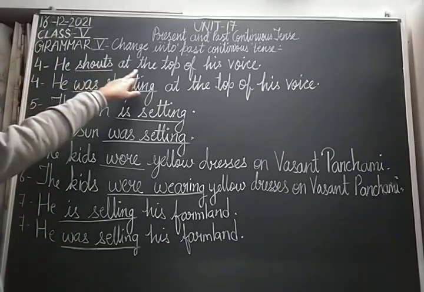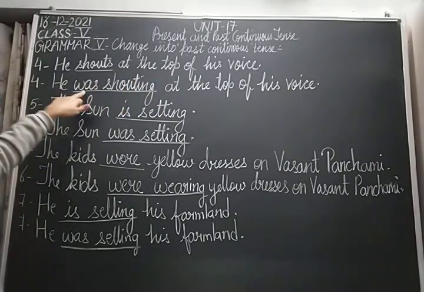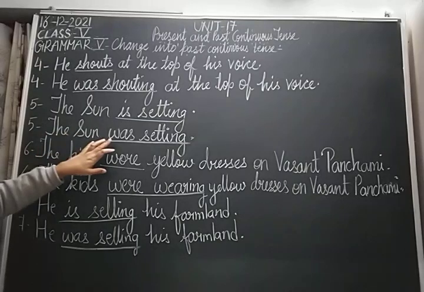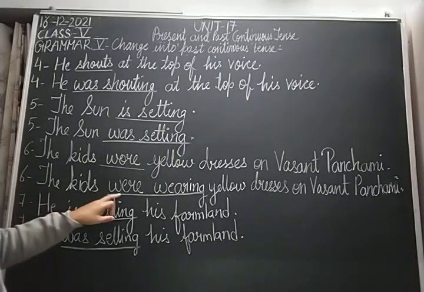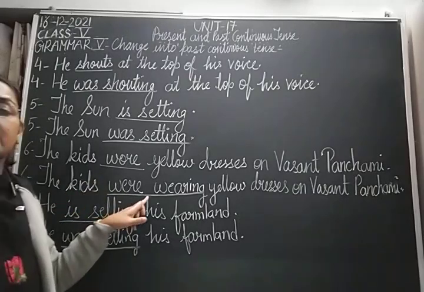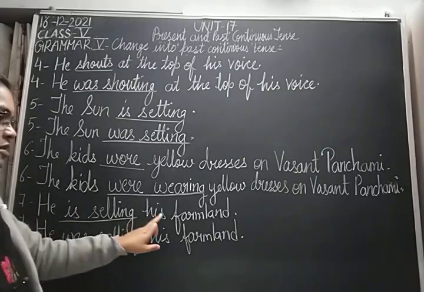4th, he shouts at the top of his voice. The sentence in past continuous tense will be he was shouting at the top of his voice. 5th, the sun is setting. The sentence in past continuous tense is the sun was setting. 6th, the kids wore yellow dresses on Vasant Panchami, and in past continuous tense, the kids were wearing yellow dresses on Vasant Panchami. 7, he is selling his farmland.